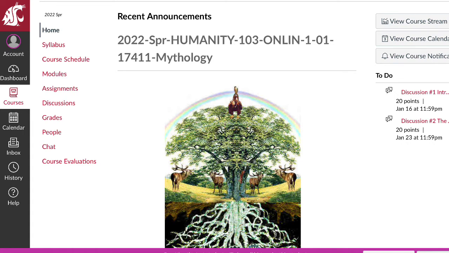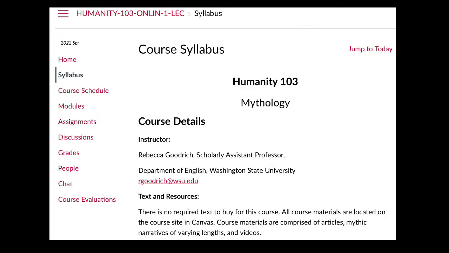So the very first thing I'd like you to do this semester is go to the syllabus. Now I know that a lot of the information in your syllabus is exactly the same from one course to the next. There's quite a bit of information that WSU puts out. However, there's also lots of important information that is specific to our course and this semester. So please read through the whole thing. If you have any questions at all, please contact me.